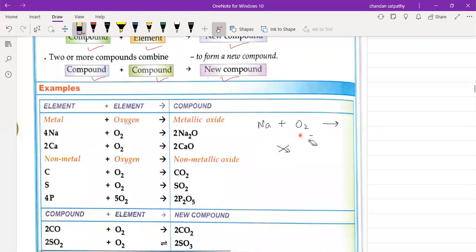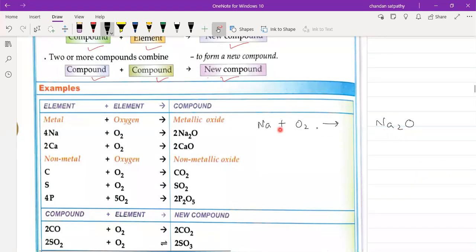Here we will learn how to write the product. We know Na plus 1 and O2 minus. If they crisscross, it becomes Na2O1, and O1 we don't write. So the product here is Na2O. Don't think that Na plus O2 will become NaO2. No, it will not become NaO2. You have to use the crisscross method, and only then can you find the product.